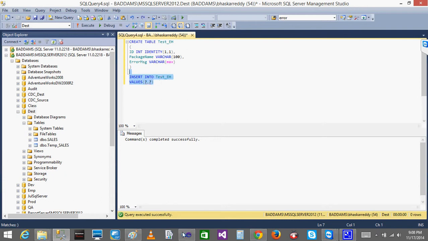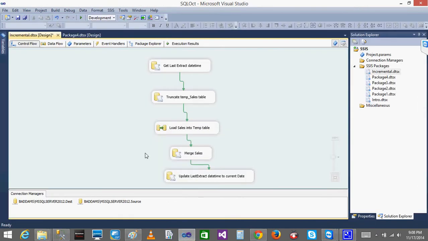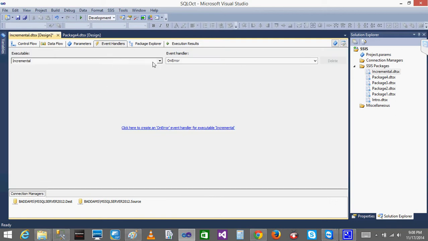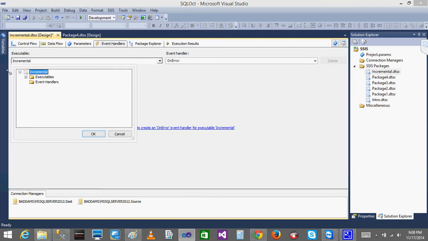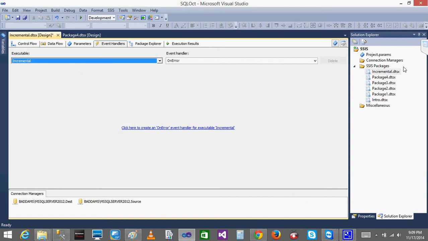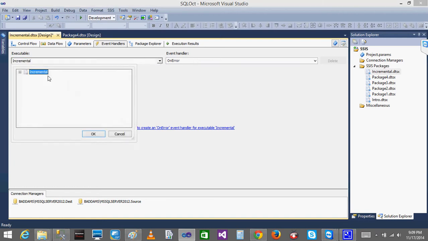Before that, I'll go to the package, to the event handlers. Now you can see, when I click on this, I can create the event handlers at the package level or at the individual task level. Currently, if any of the tasks fails, I want to capture it, so I'll create the event handler at the package level. Incremental is the package name, so you can see the package name as incremental.